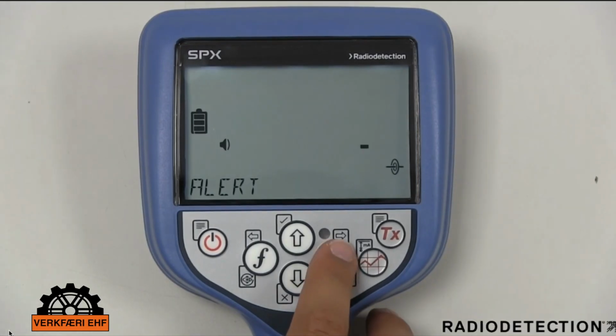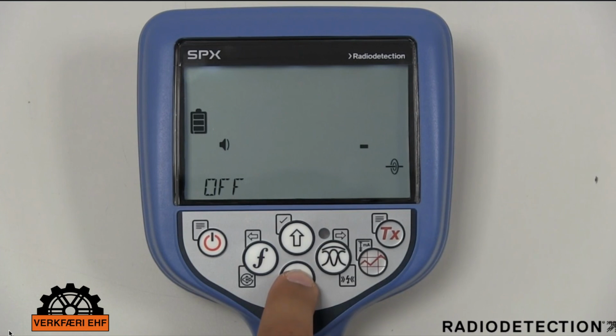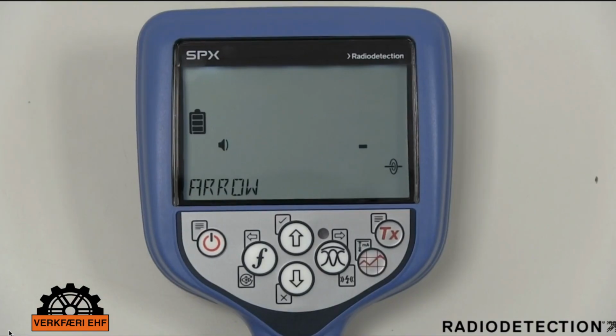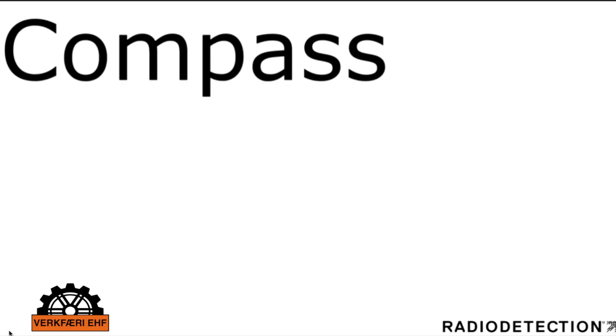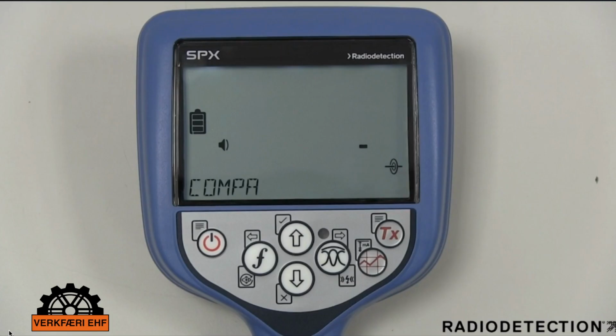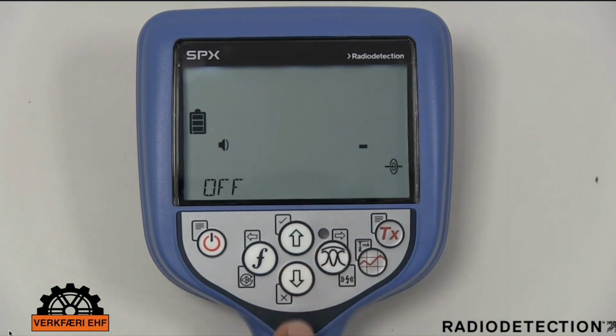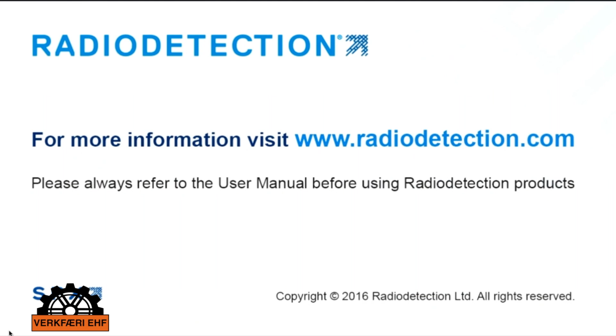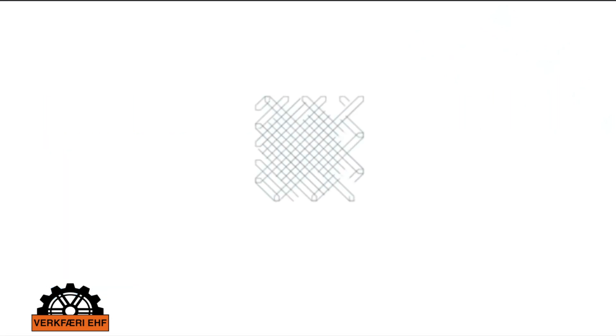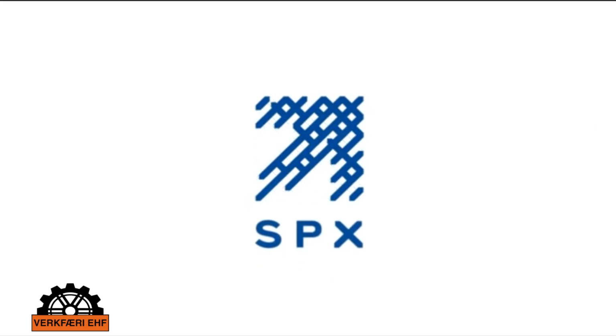The Alert option allows you to enable or disable Strike Alert, which tells you when a shallow utility has been detected. Arrow gives you the option of displaying proportional guidance, guide, or null arrows in Peak Plus mode. Comp allows you to enable or disable the display of the compass feature. For more information on how to use radio detection products, always refer to the user manual or contact Radio Detection to find out about our training courses.